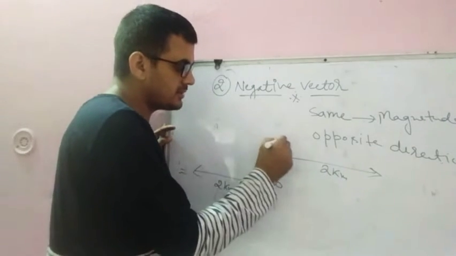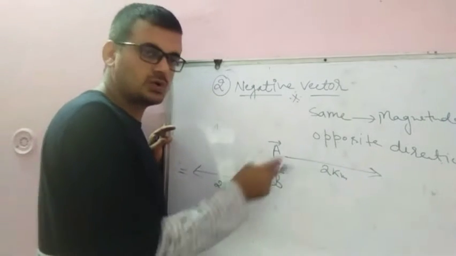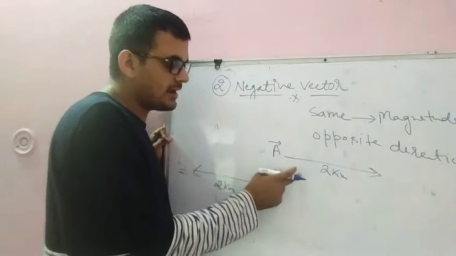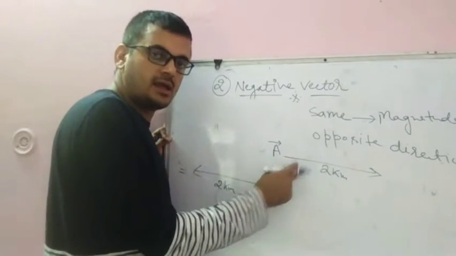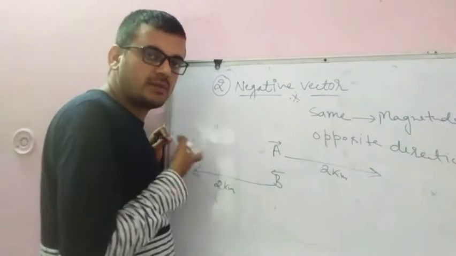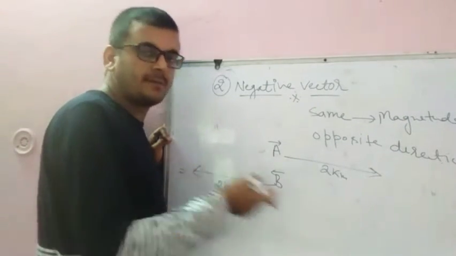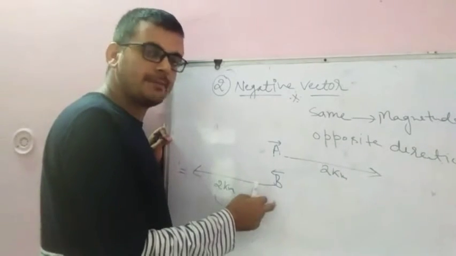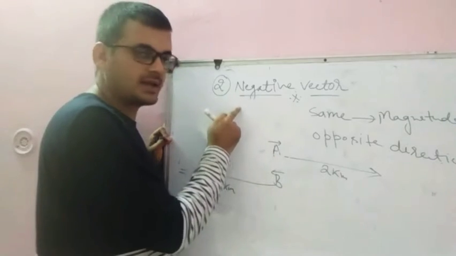Let's suppose this one is vector A, this one is vector B. Vector A is the distance traveled by car A in the east direction, and vector B is the distance traveled by car B in the west direction. So this time vectors A and B are called negative vectors.